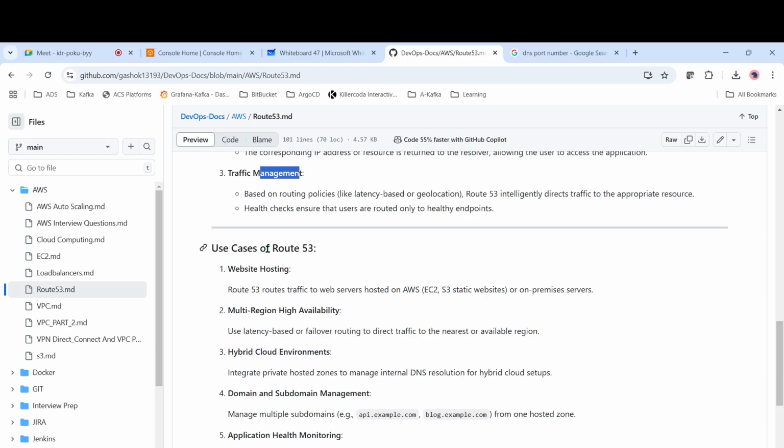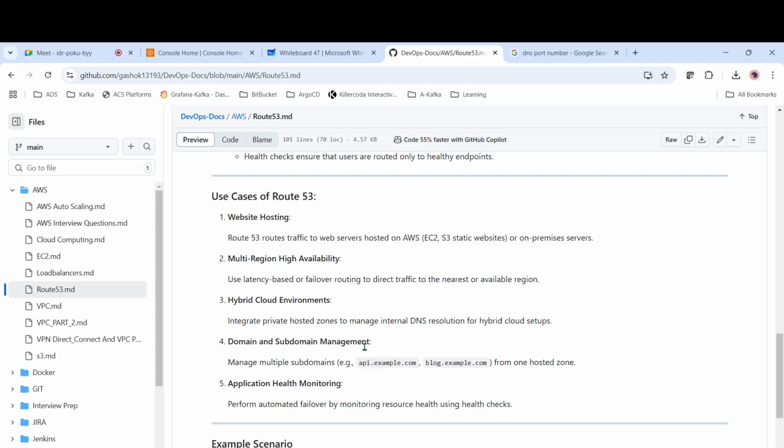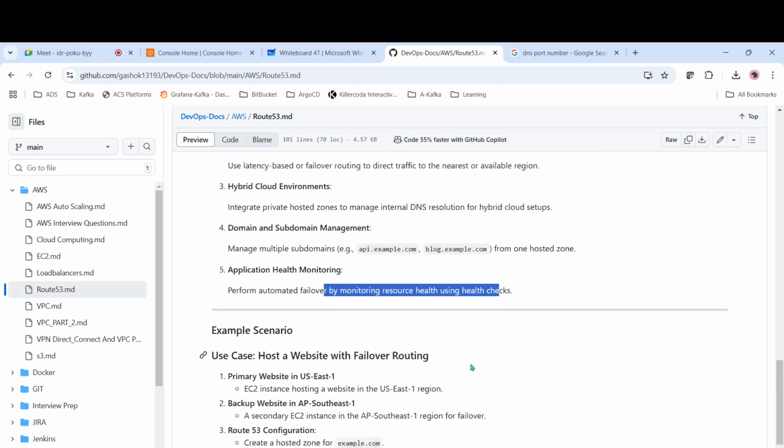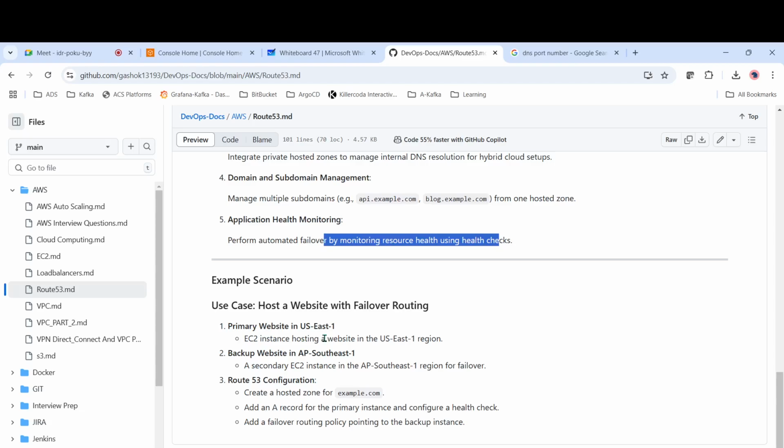So where will Route 53 be used? In case you want to host a website, you can use Route 53. For example, if you want to host a website like www.devops.com, you can have high availability, because it will be spread across multiple availability zones. And then you can configure multiple subdomains. For example, if you have facebook.com, you can have facebook.net, or images.facebook.com, videos.facebook.com, whatever it is, you can configure those things. And then application health monitoring: in case the domain goes down, you can monitor that as well. So this is how Route 53 works.